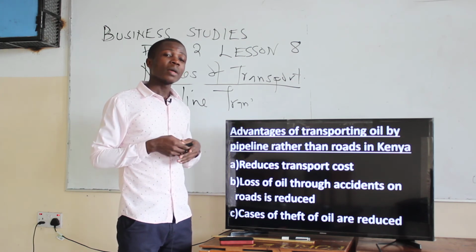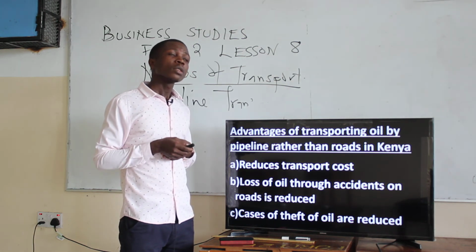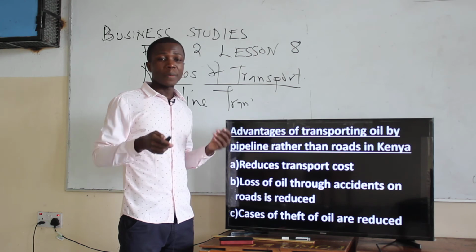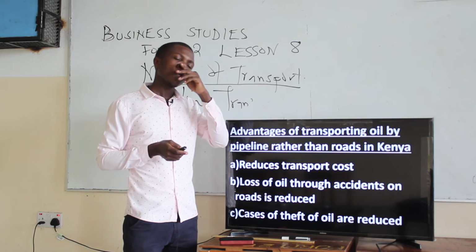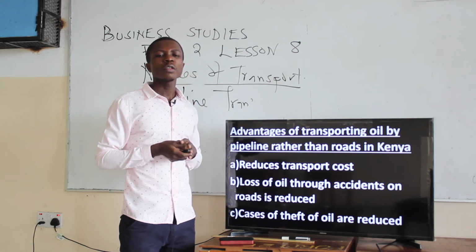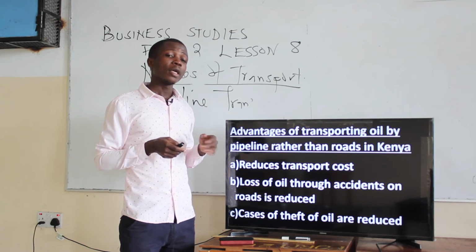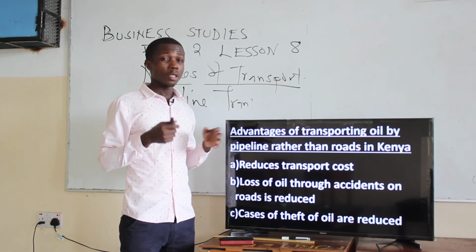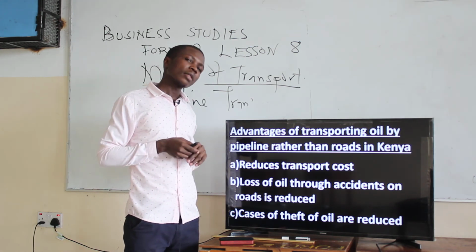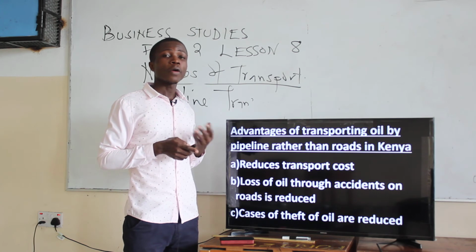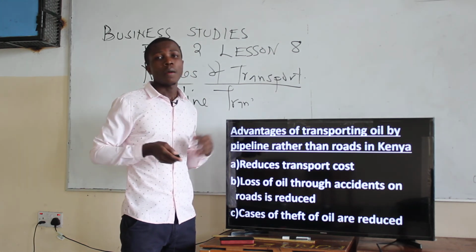When you use a pipe, those losses are reduced, because you're sure the oil is being transported through the pipe. The third advantage of Kenya transporting through a pipe is that the costs of theft of oil are reduced. There are some people who steal the oil, or who hijack these tankers on the roads and siphon out the oil. That is reduced when you use the pipeline.